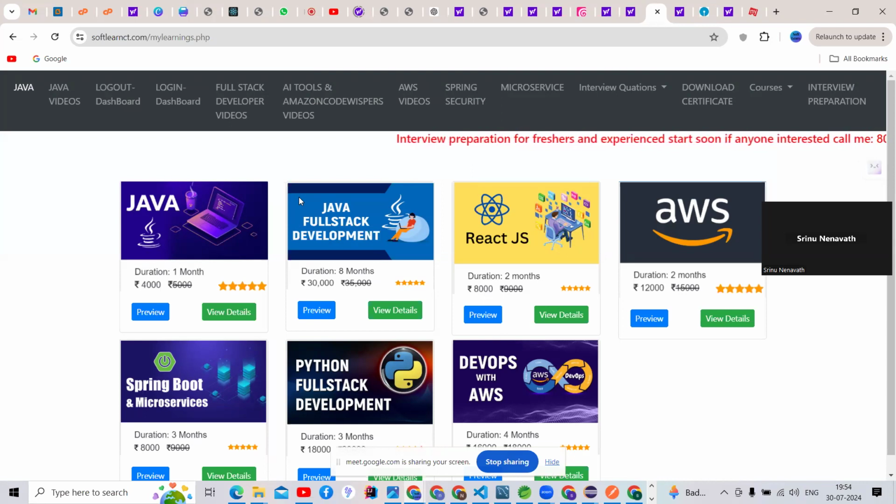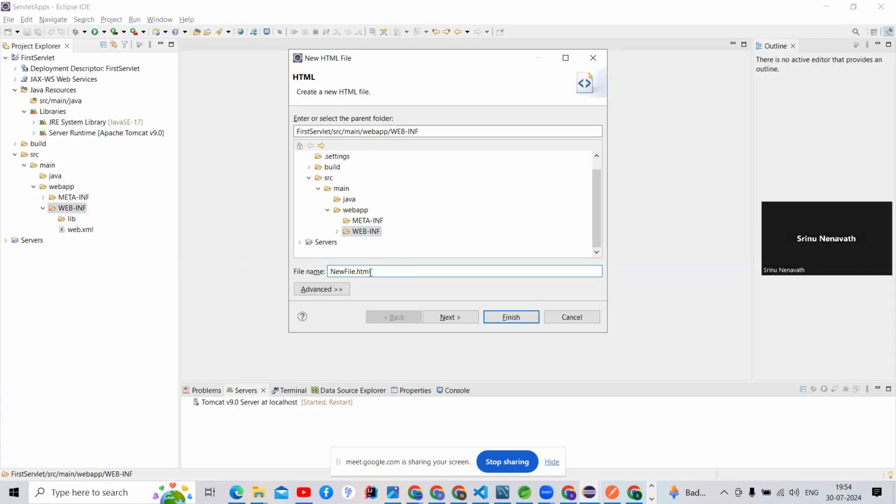Yes, yes. See here, guys, I'm going to create one index.html page. You should be aware of HTML knowledge, so I will explain that. You should concentrate here, guys.